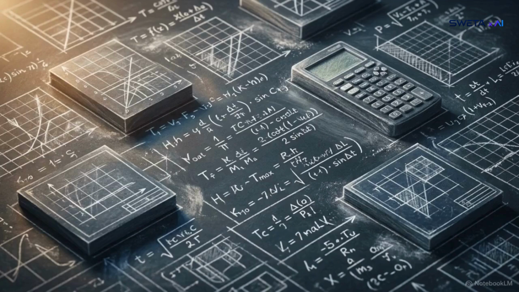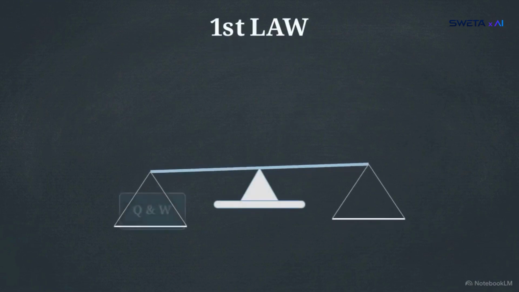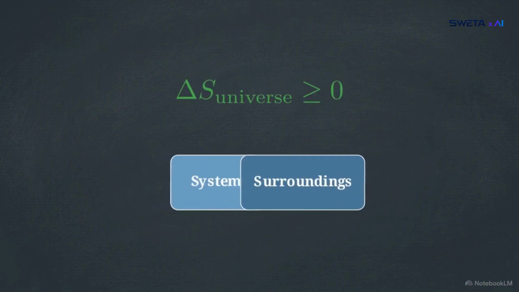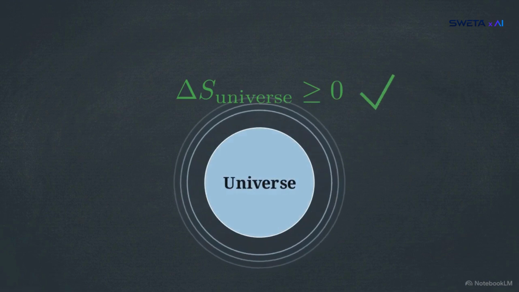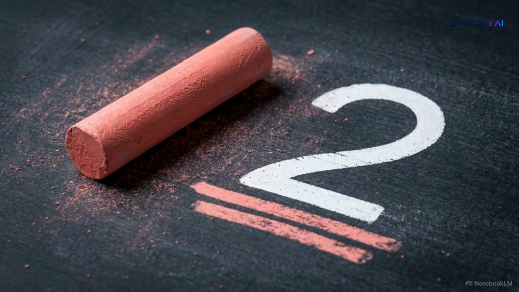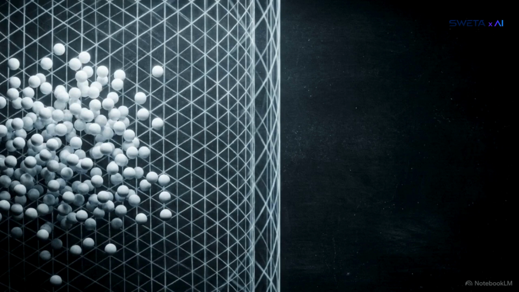Your strategy for IIT JEE Advanced Thermodynamics requires synthesizing these principles. First, use the first law to track energy conservation through state and path functions. Second, use the second law to verify that the change in universe entropy is greater than or equal to 0, proving the process is physically feasible. Do not blindly memorize equations. Before applying any formula, identify if the system is isolated or closed, and confirm if the process is reversible or irreversible. Mastery of thermodynamics means recognizing that the second law defines the mathematical boundary of the physical world.